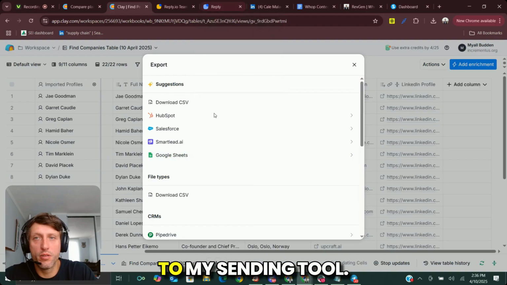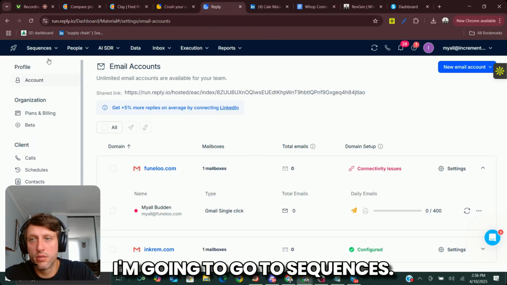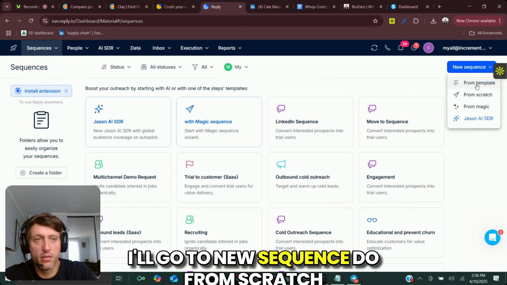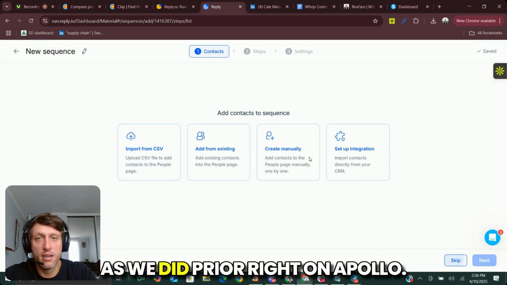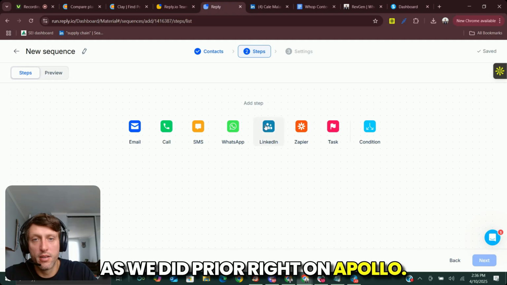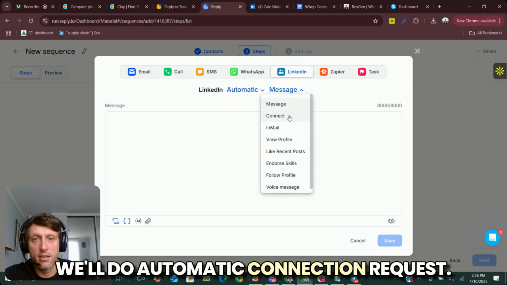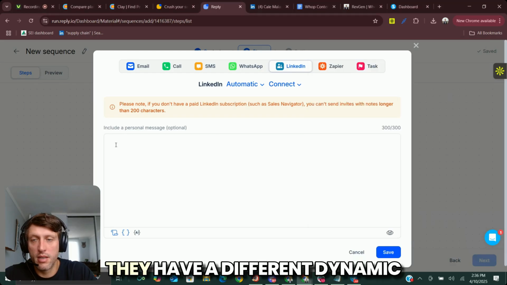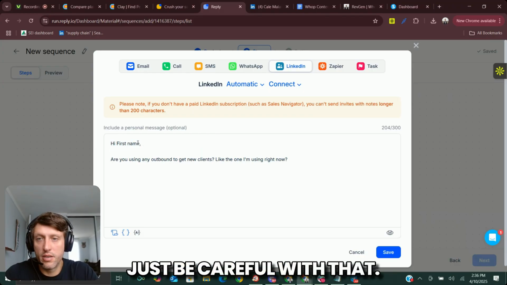Then I'm going to go over to my sending tool. I'm going to go to sequences. I'll go to new sequence, do from scratch, and we can set up the same sequence as we did prior, right, on Apollo. So we'll go straight to LinkedIn. We'll do automatic connection request. They have a different dynamic variable formatting, so just be careful with that.